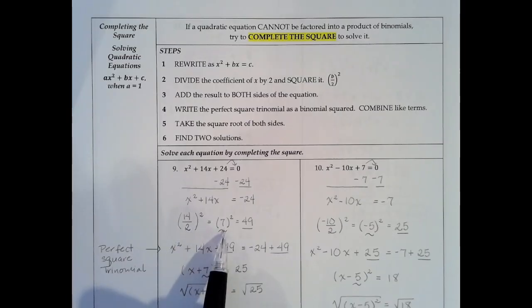That gives us 7. We're going to square that 7 and get 49. So we'll have x squared plus 14x, and we're going to add 49 to create a perfect square trinomial on the left side. That means we also have to add it to the right side of the equation because of the equal sign in between.